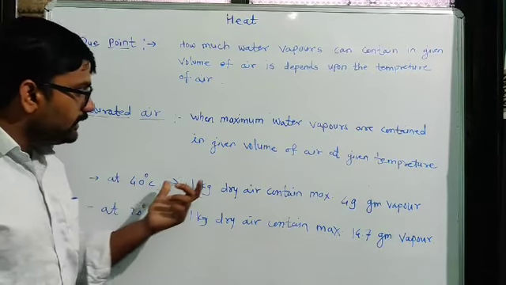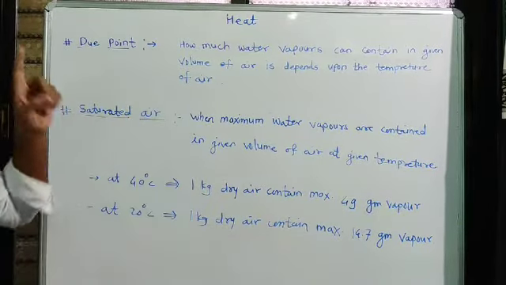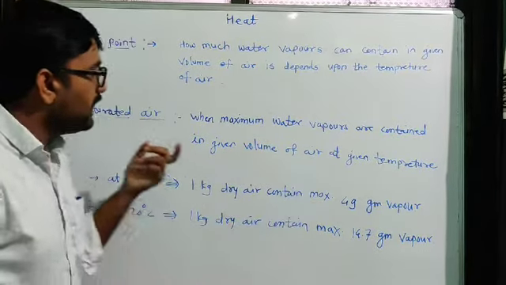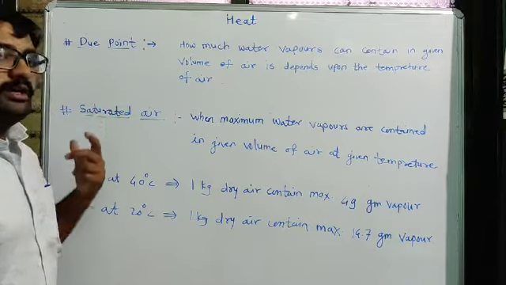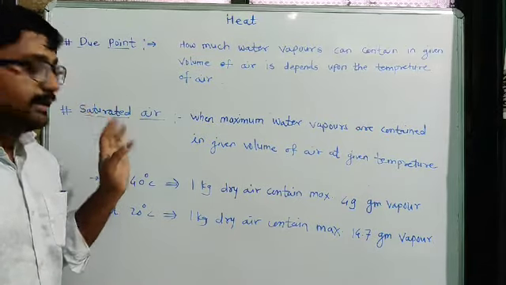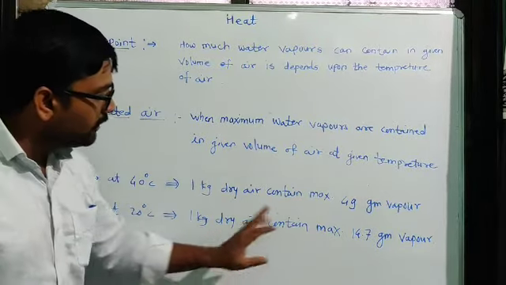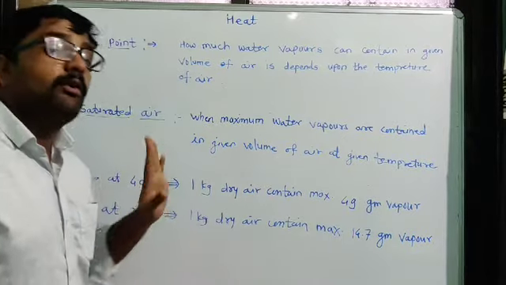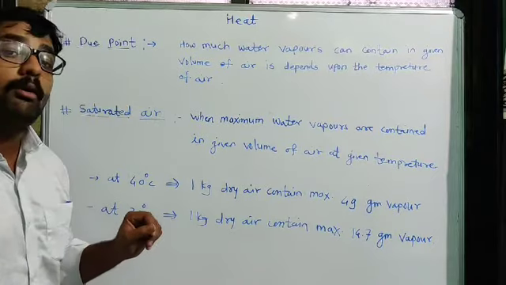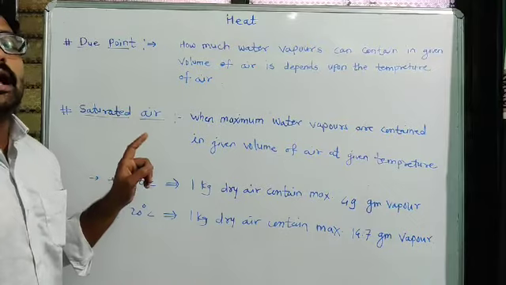Look at 40 degrees Celsius: a maximum of 49 gram of water can be present in the surrounding air, meaning at 49 gram the air becomes saturated. After that, water vapor is not contained at 40 degrees Celsius. At 20 degrees, the maximum is 14.7 gram of water vapors that can be contained in 1 kilogram of dry air.